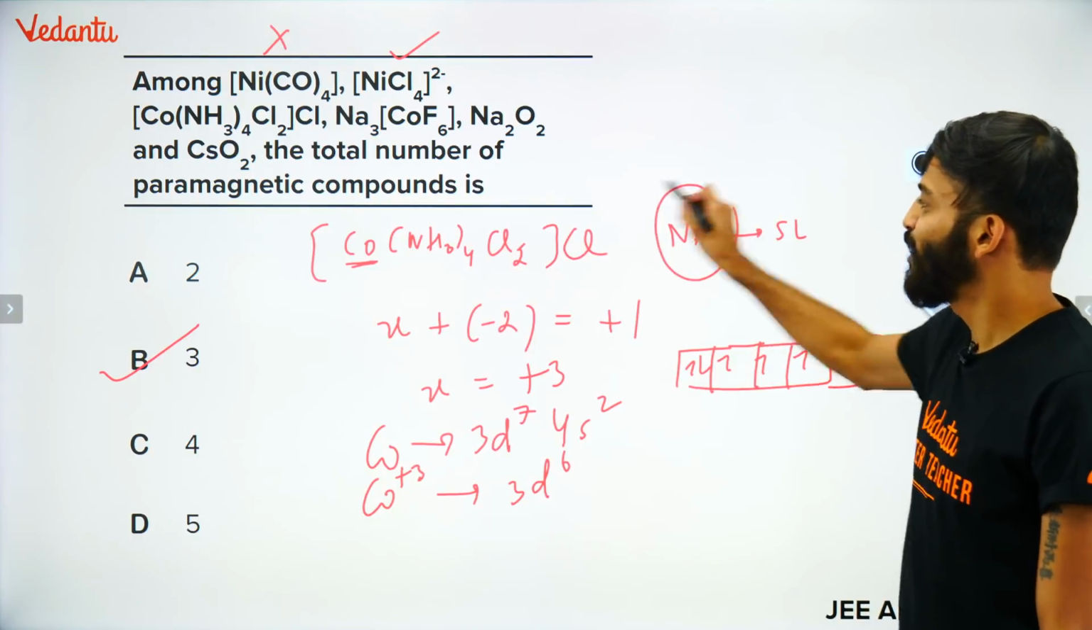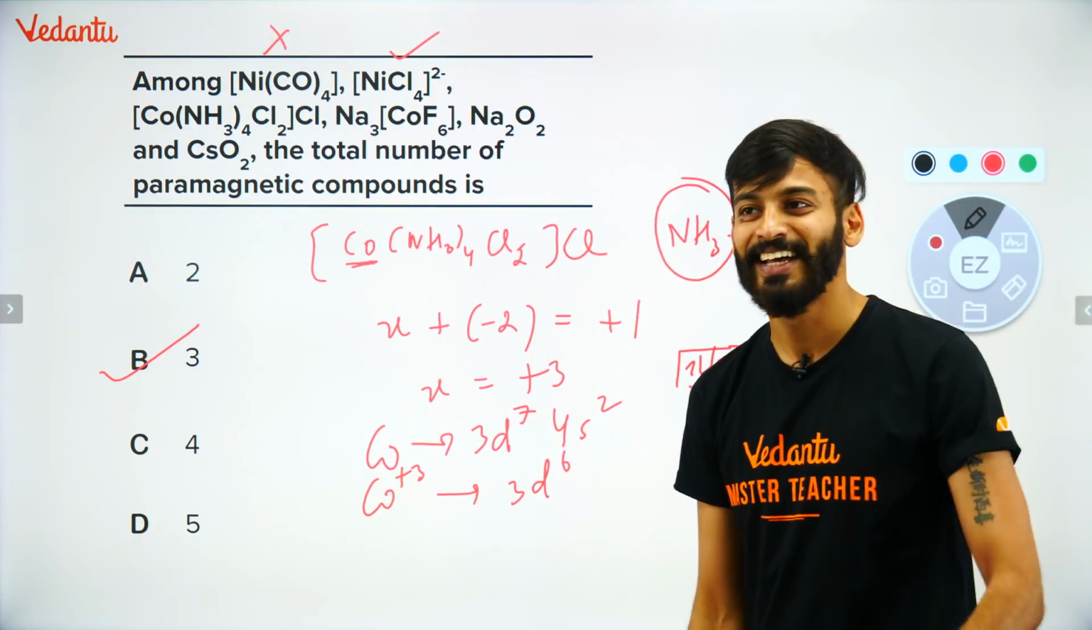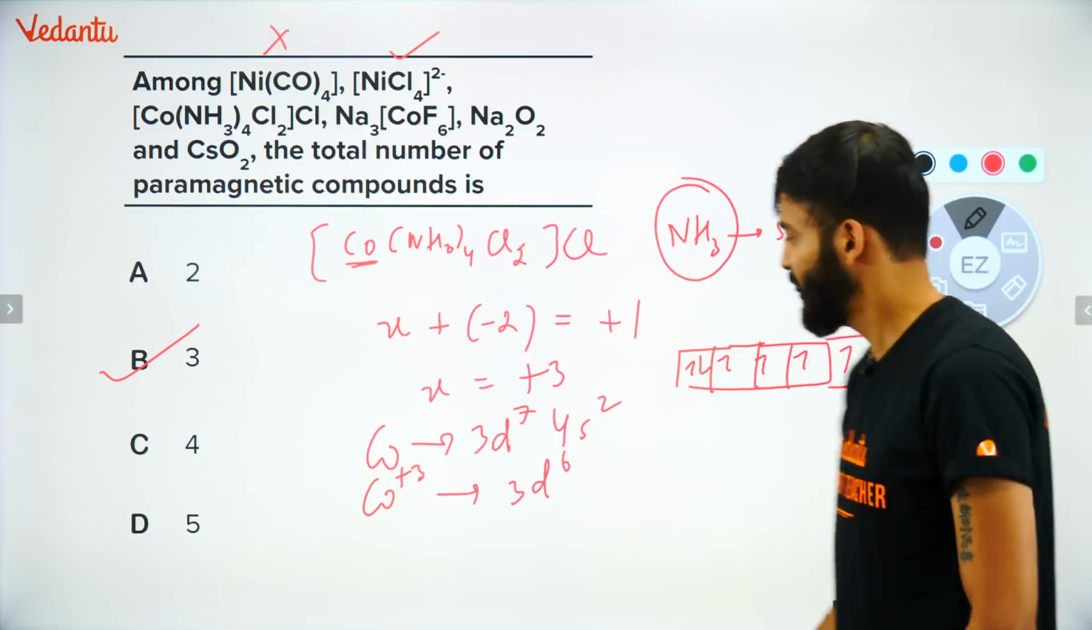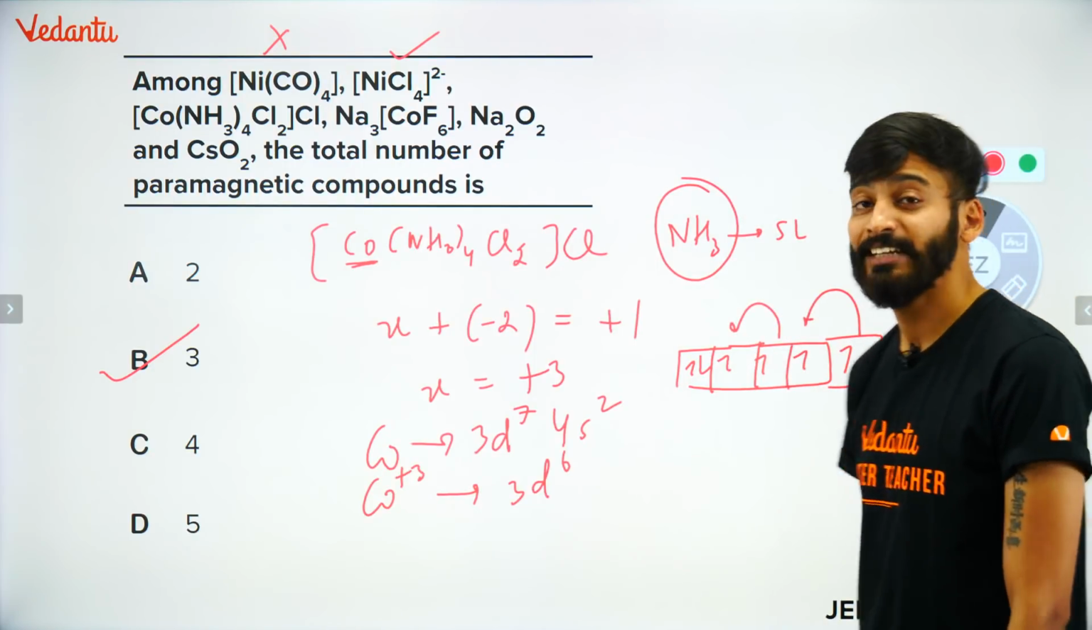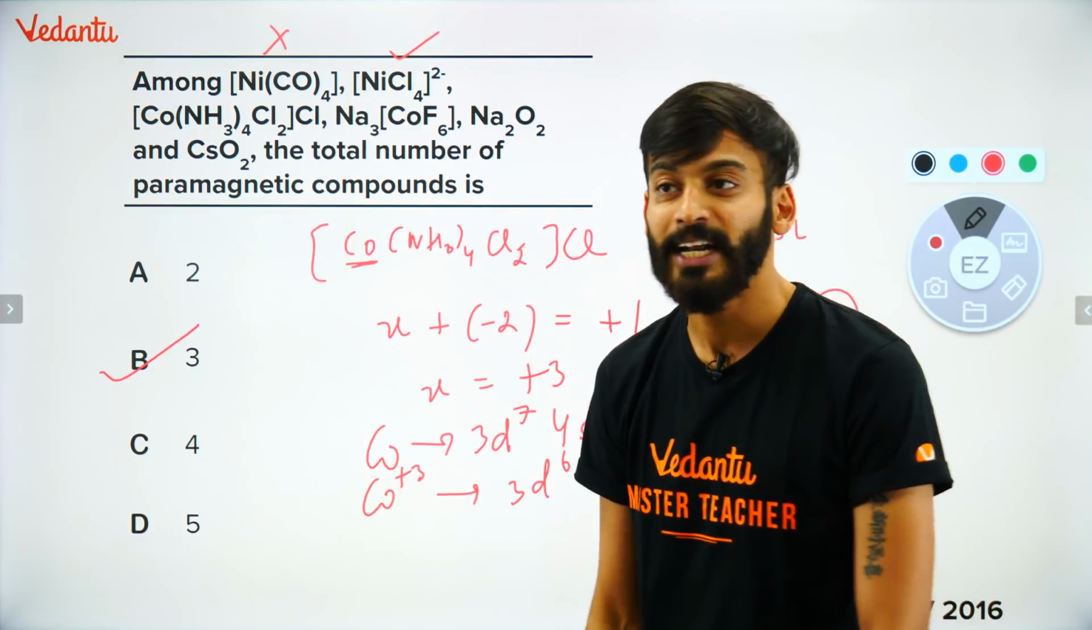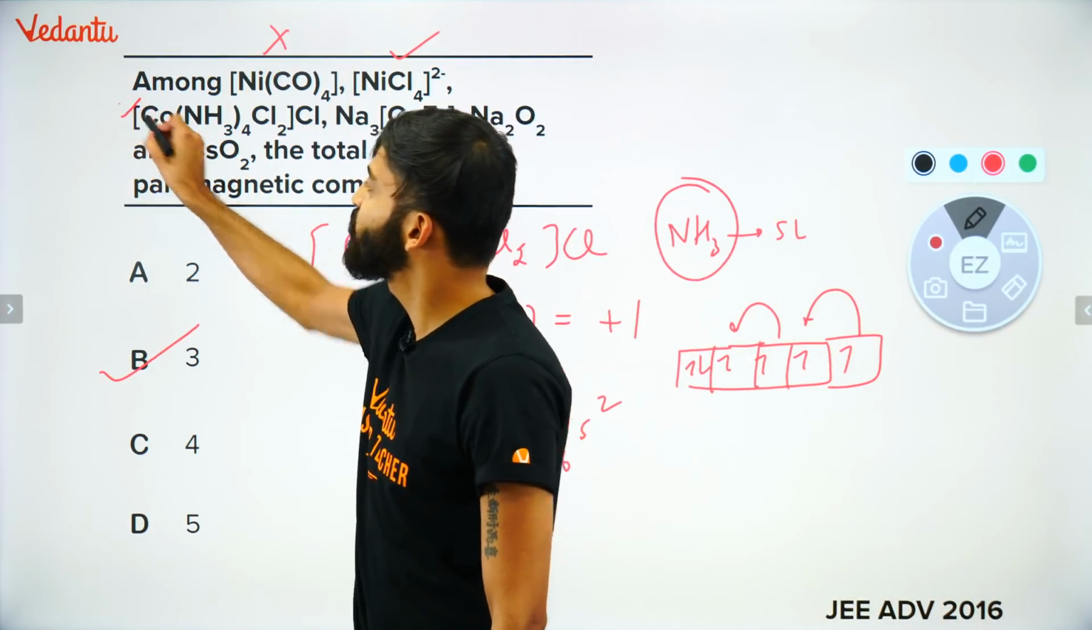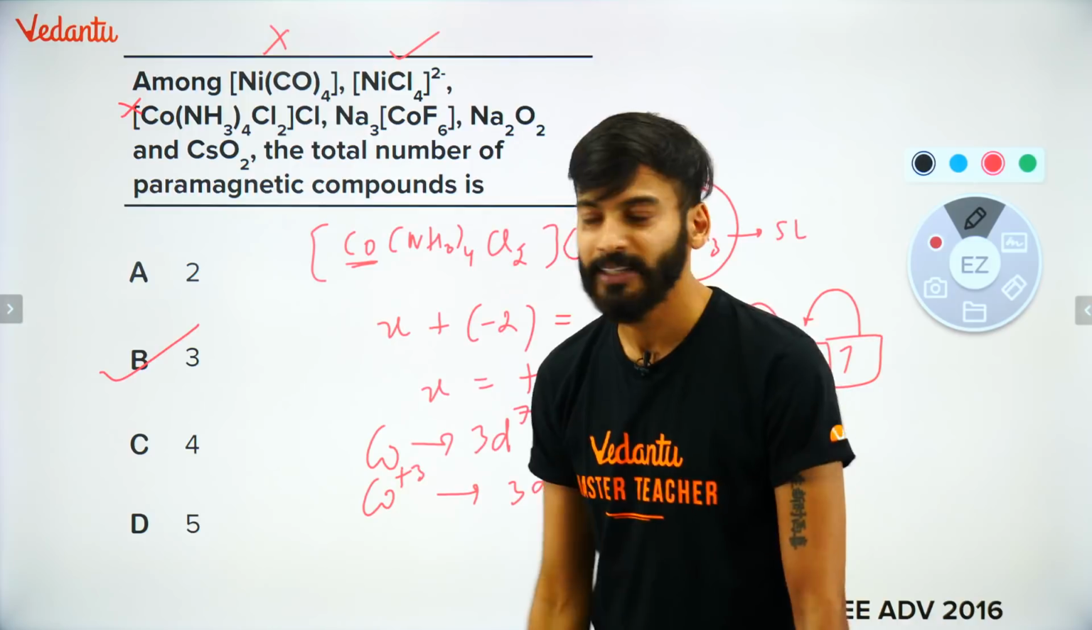But as I told, ammonia is a strong ligand. What will happen guys? Again it will pair up. ठीक है, ये सब pair up हो जाएगा, ये pair up हुआ, ये pair up हुआ. So it will actually not have any kind of unpaired electron. तो यहाँ पर भी this is also not paramagnetic, this is diamagnetic.